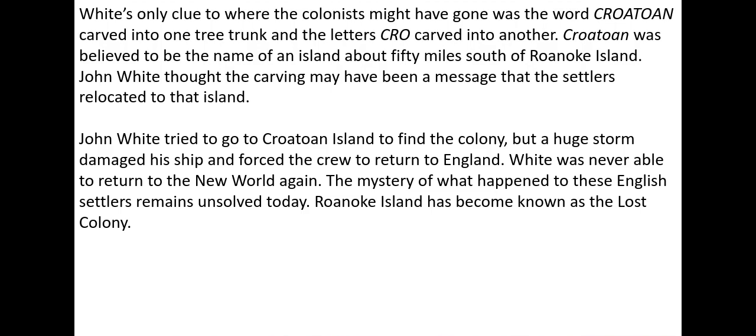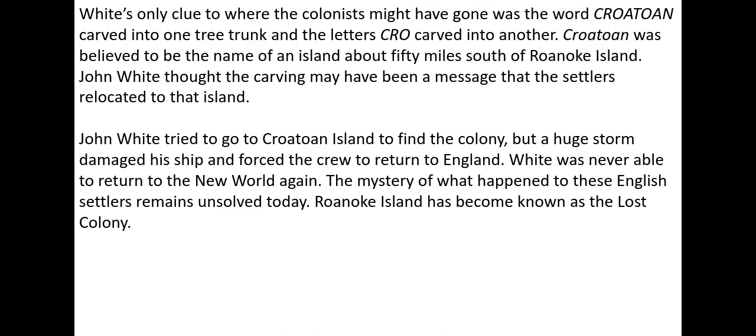White's only clue to where the colonists might have gone was the word Croatoan carved into one tree trunk, and the letters CRO carved into another. Croatoan was believed to be the name of an island about 50 miles south of Roanoke Island. John White thought the carving may have been a message that the settlers relocated to that island. John White tried to go to Croatoan Island to find the colony, but a huge storm damaged his ship and forced the crew to return to England. White was never able to return to the New World again.